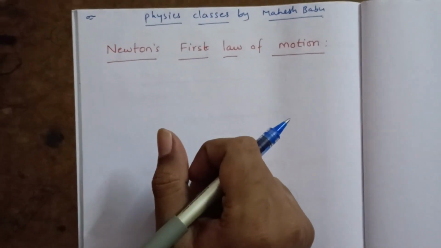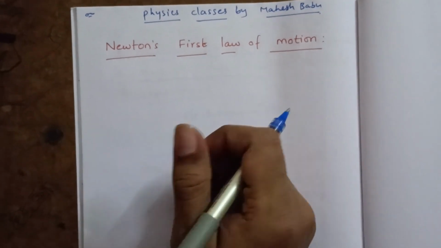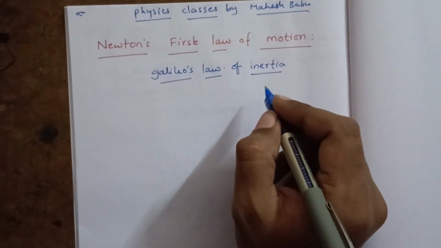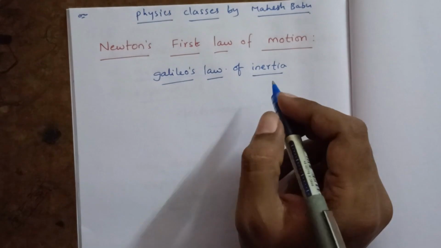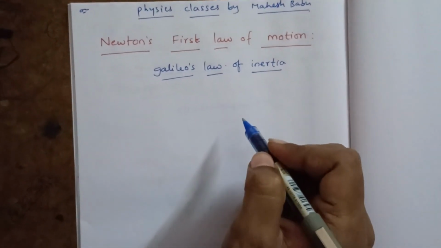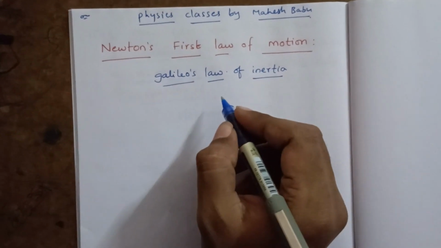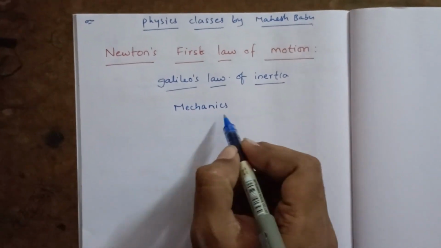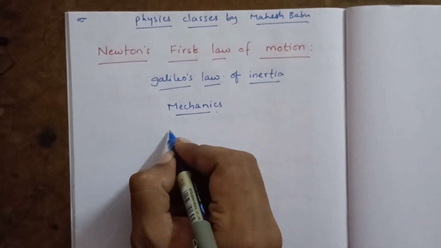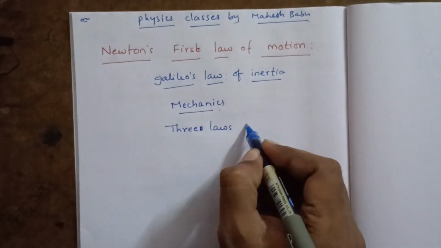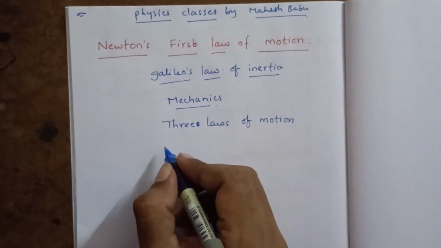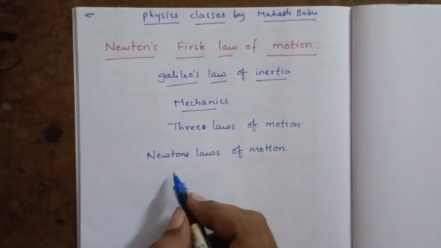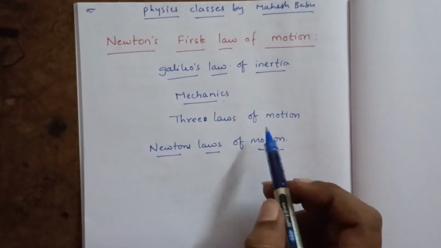In the previous class we discussed Galileo's law of inertia. Now, using Galileo's law of inertia, the great scientist Newton laid the foundation of mechanics. In terms of mechanics, he gave three laws of motion that go by his name, that are Newton's laws of motion.